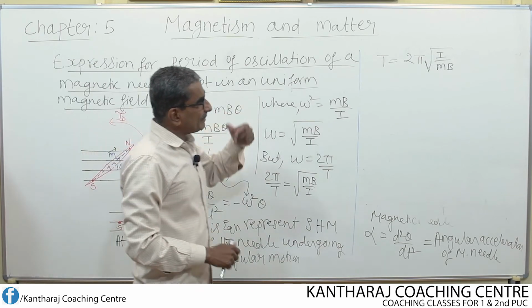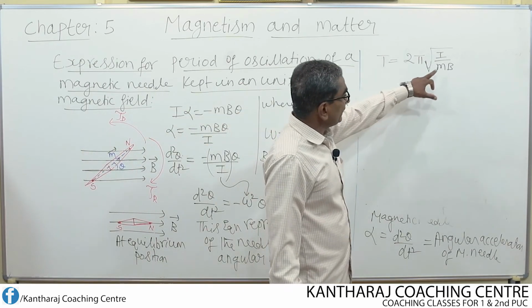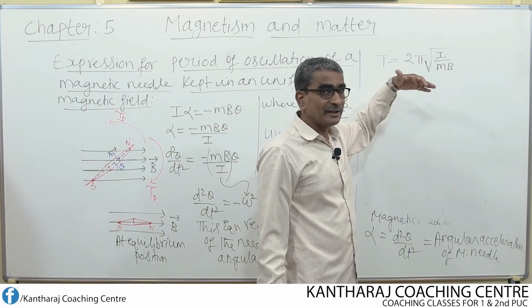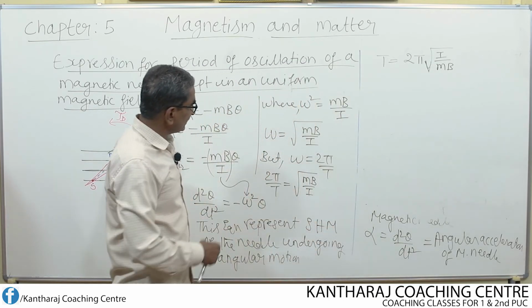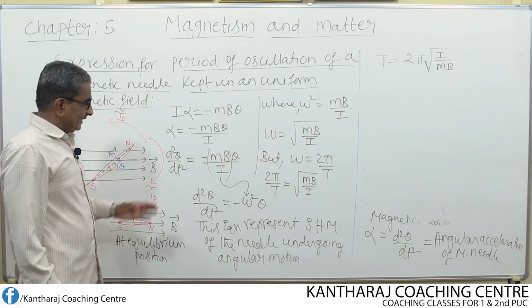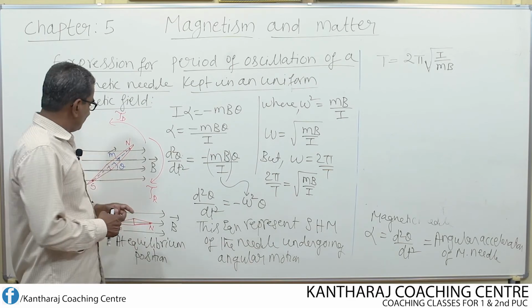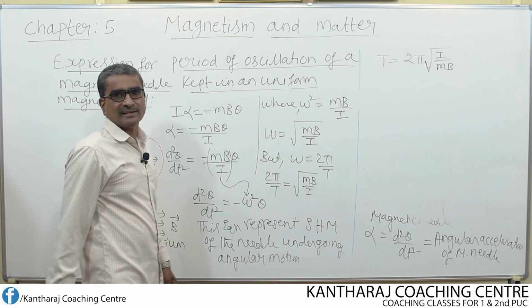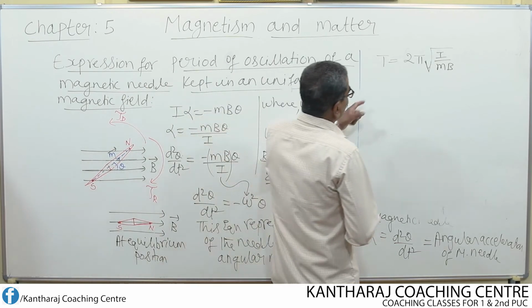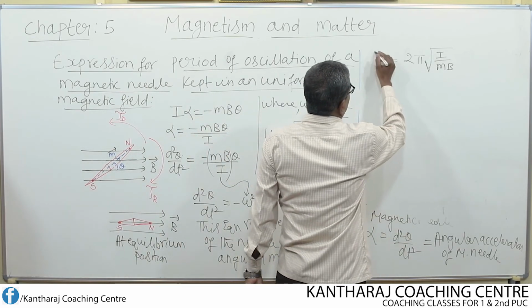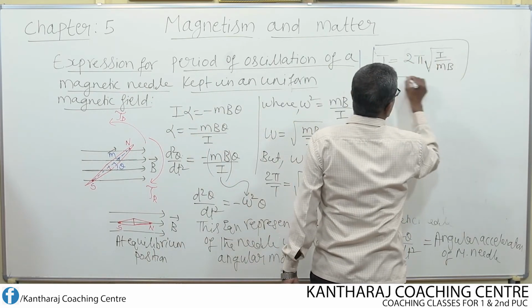B is the magnetic field. What about m? Here m is the magnetic moment of the magnetic needle. So this is the expression for the time period